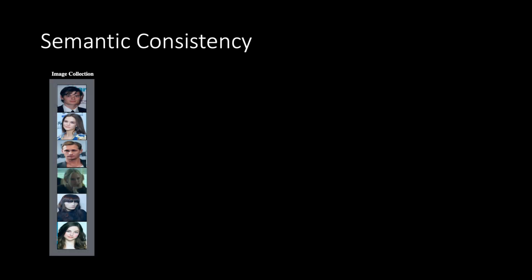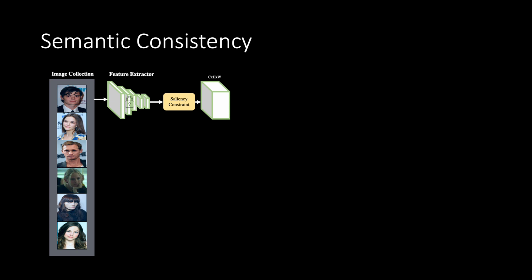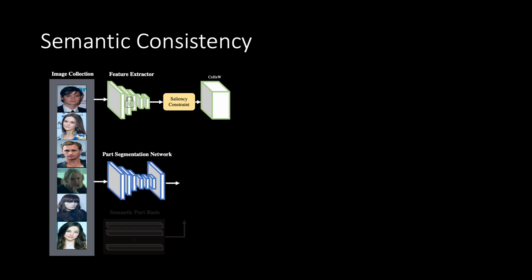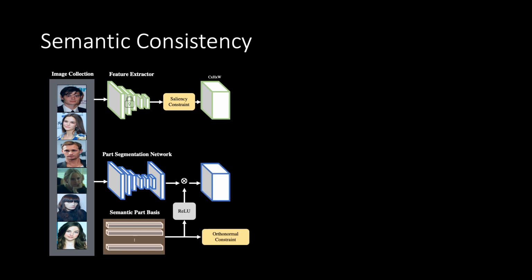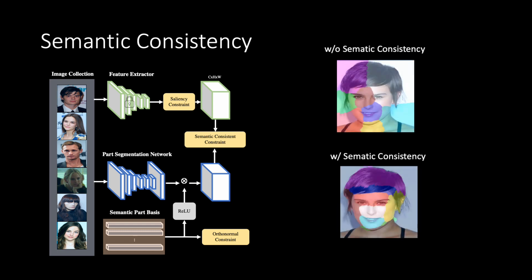To ensure the discovered parts are semantically meaningful and consistent across instances, we also propose a semantic consistency constraint. We use a pre-trained image network to extract the intermediate target feature maps, and we also train a set of semantic part bases, where each basis represents the ImageNet feature of the corresponding part. Then we linearly combine the semantic response and the semantic part bases to reconstruct the target feature maps. We note that without the semantic consistency loss, the learned part segmentation would not correspond to meaningful parts such as eyes, hair, lips, or nose.